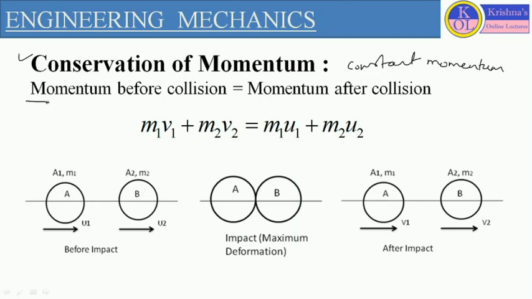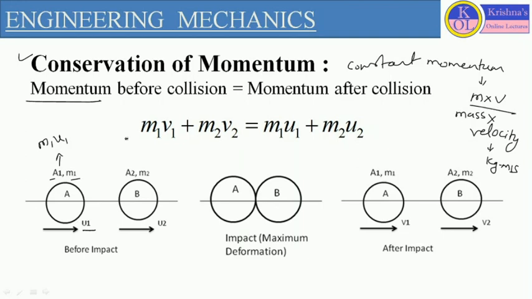Now let's define the term momentum. Momentum is defined as the product of mass and velocity. If we consider one object, let us say object A, which has mass m1 and is moving with velocity u1, then the momentum for this object is m1 u1. Mass into velocity defines the momentum of that object. The unit we can define as kg meter per second. So this is the unit of momentum and this is the formula of momentum.